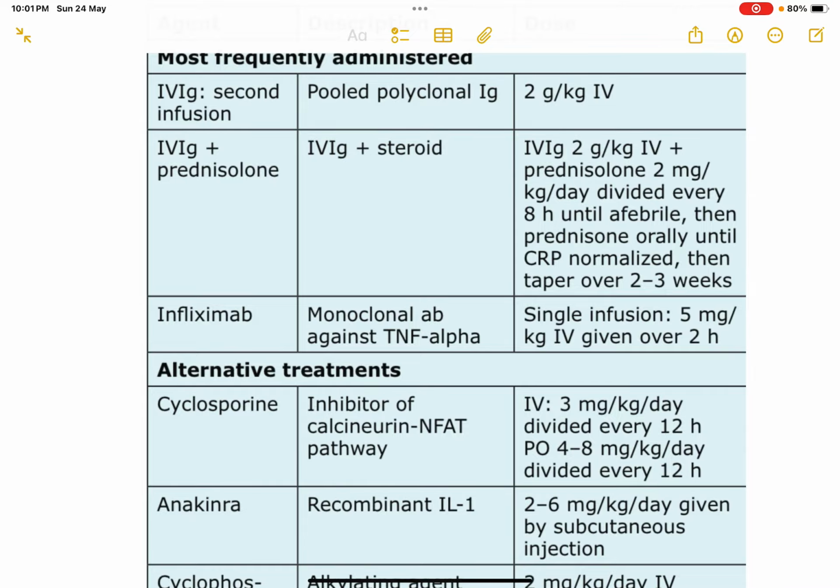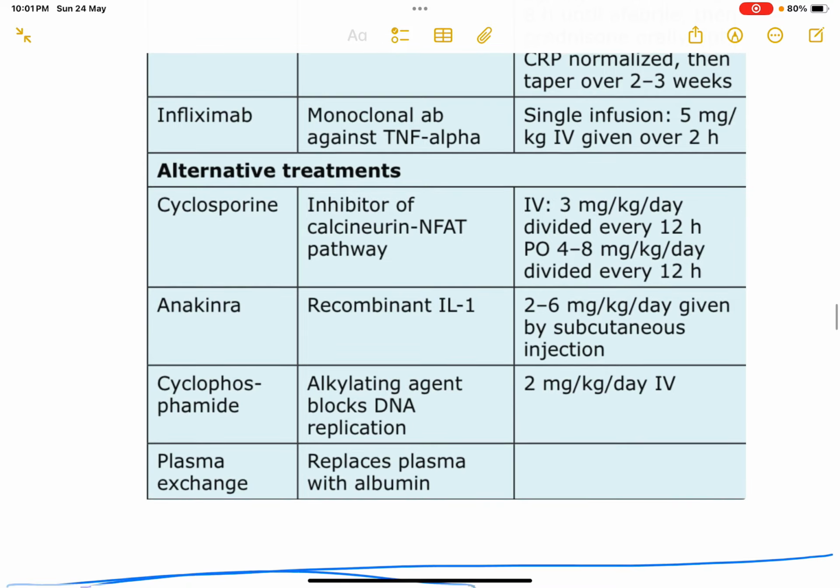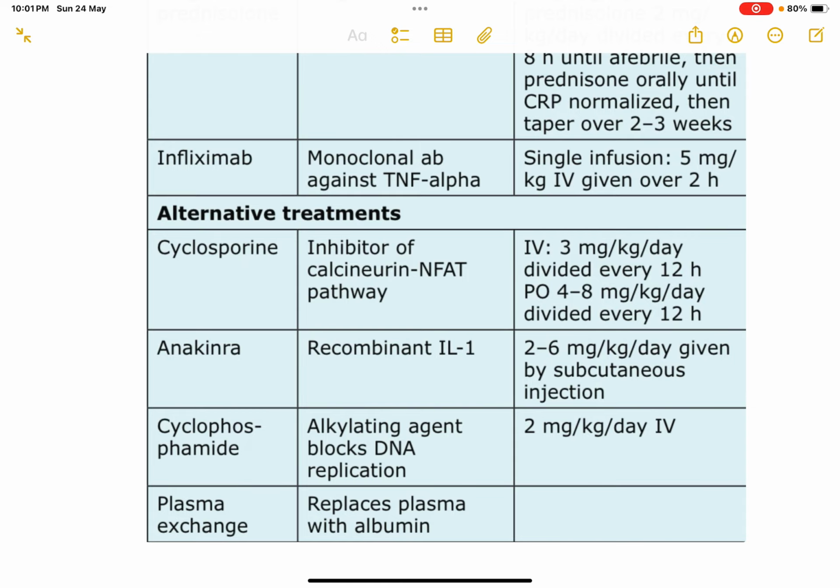Okay. Now there are certain alternative treatments like cyclosporine, anakinra, cyclophosphamide, and plasma exchange. Cyclosporine is an inhibitor of the calcineurin NFAT pathway. It is given IV at a dose of 3 mg per kg per day, divided every 12 hours, followed by oral 4 to 8 mg per kg per day. Then anakinra is recombinant interleukin 1 receptor antagonist. It is given at a dose of 2 to 6 mg per kg per day by subcutaneous injection. Cyclophosphamide is an alkylating agent which blocks DNA replication. It has to be given 2 mg per kg per day IV, and in plasma exchange we replace plasma